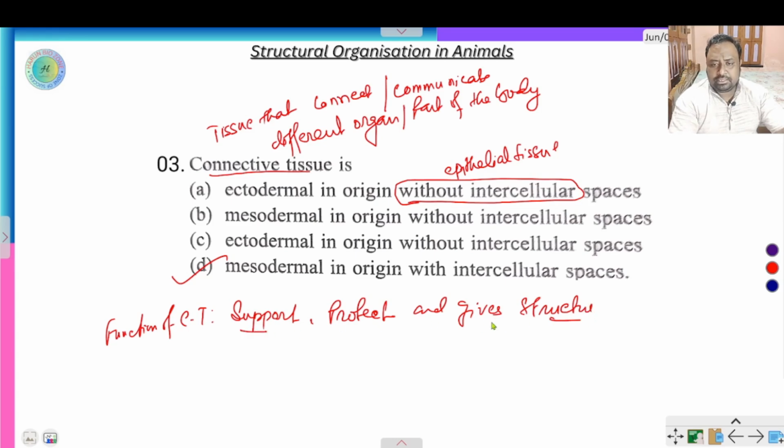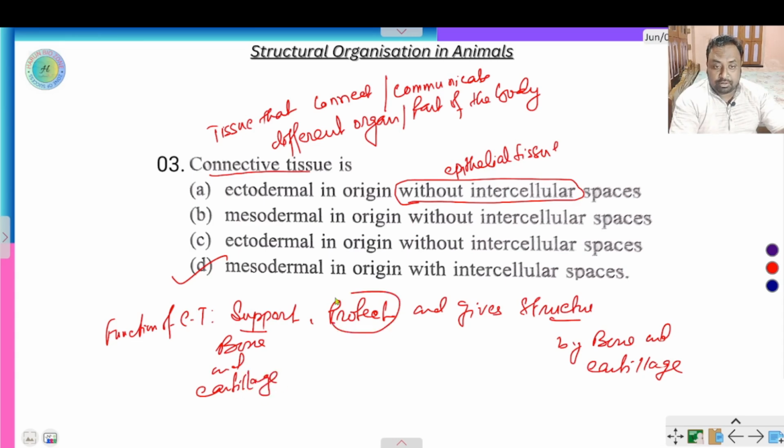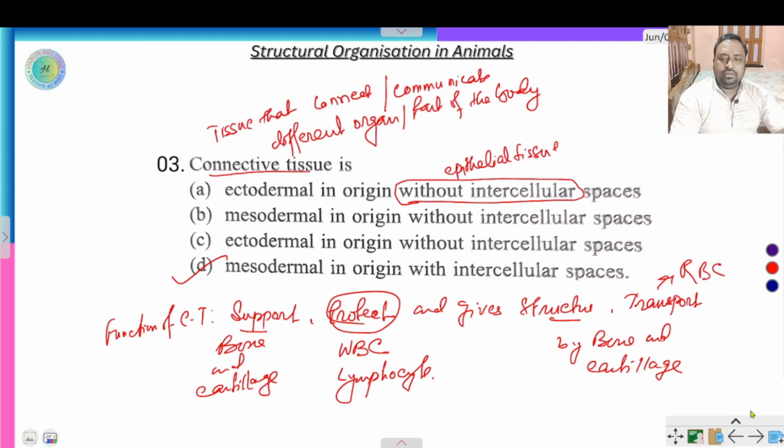Support and structure are given by bone and cartilage, and protection occurs by WBC and lymphocytes. It also helps in transport, that is by RBC. Clear?